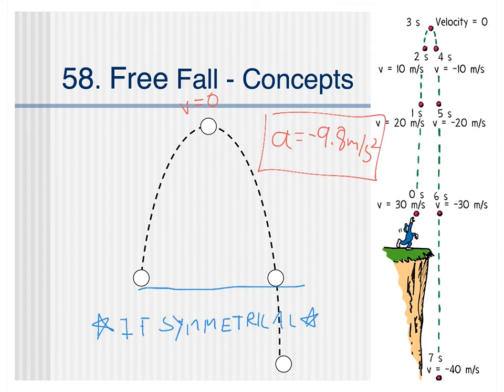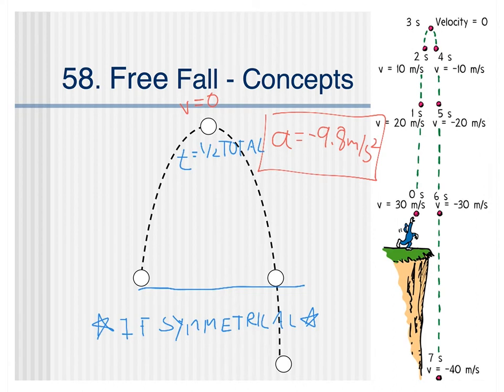So the first thing we know, if it's symmetrical, is that the time at the peak is 1/2 the total time. So we have this example over here with a ball going up, rising to the peak, and coming back down. And we see that in this case, it takes 3 seconds to get to the peak, and then another 3 for a total of 6 seconds to return back to that same spot. So our time at the peak here, we know is always going to be half that total time. And that's a pretty useful concept in a lot of problems.